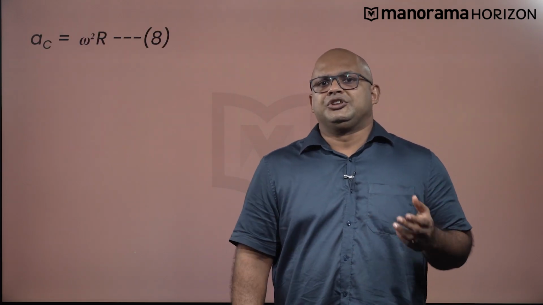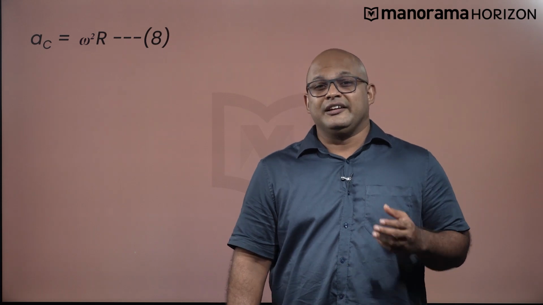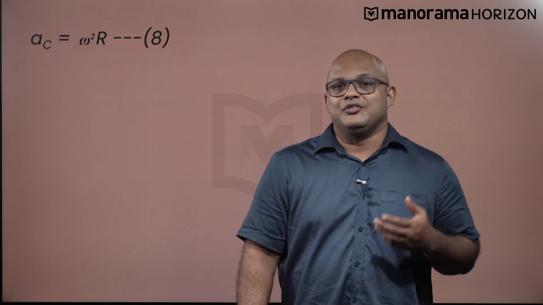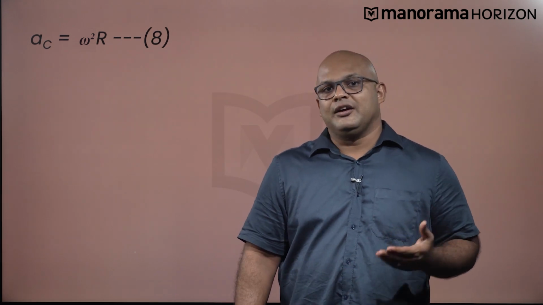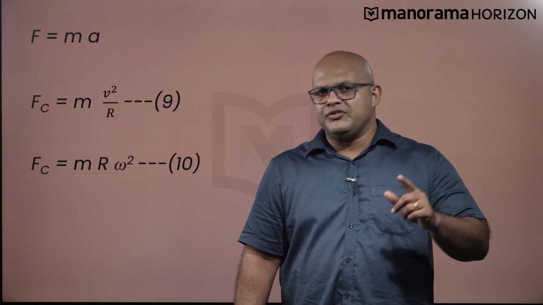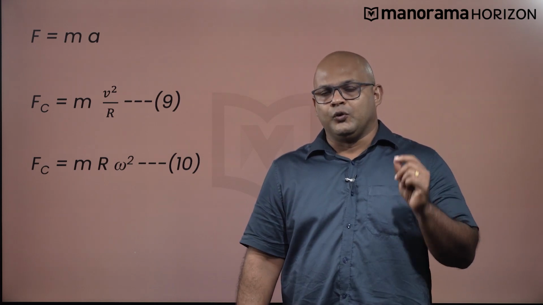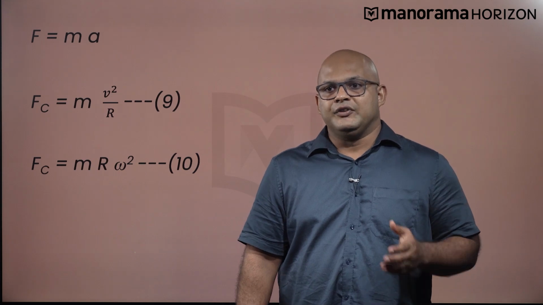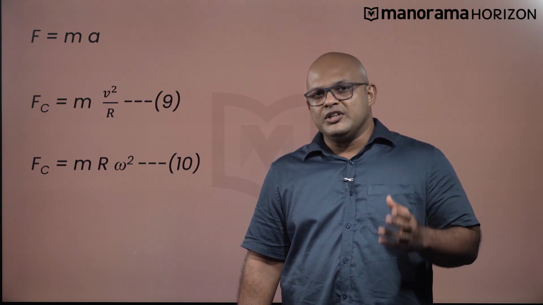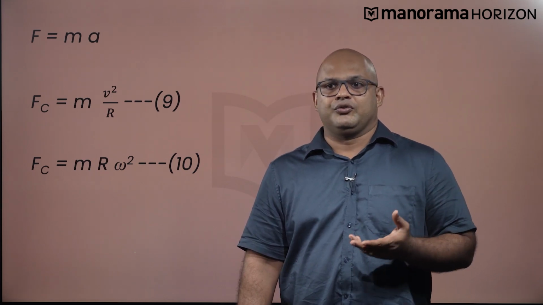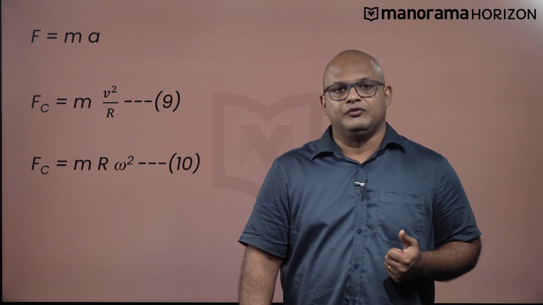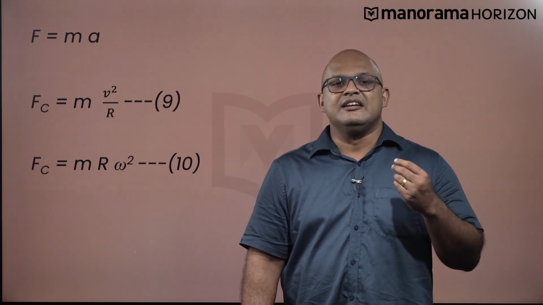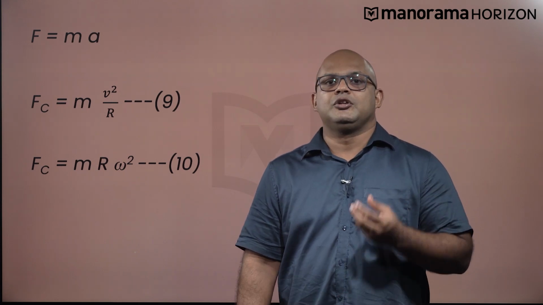Now, equating equation 7 with equation 5, we get an alternative equation for centripetal acceleration, given as a C equals omega square R. Now, according to Newton's second law of motion, force is equal to mass times acceleration. So, equating equation 5 with equation 8, we get two distinct formulae for centripetal force, F c, which are given as follows. Now, same as the acceleration and velocity vectors, the centripetal force is also directed towards the center of the circle.